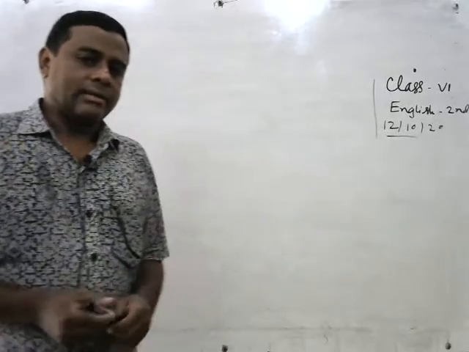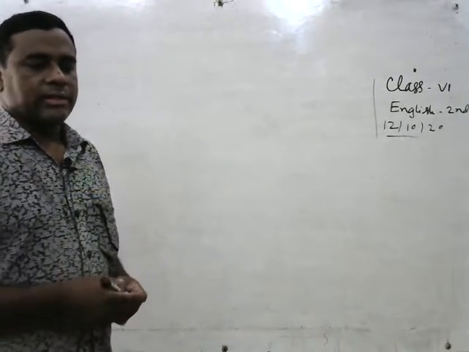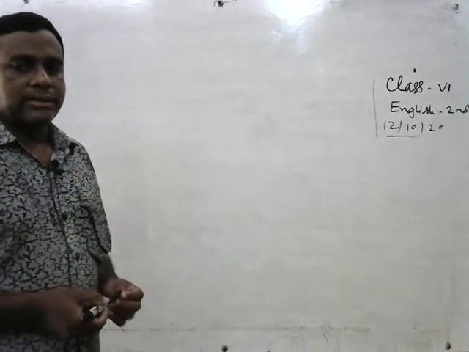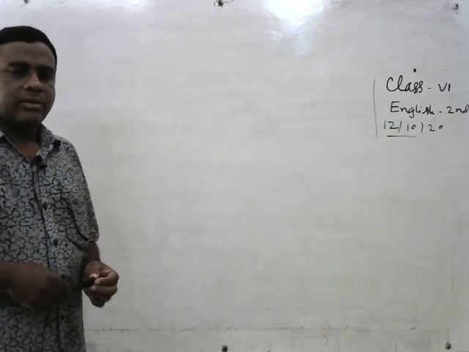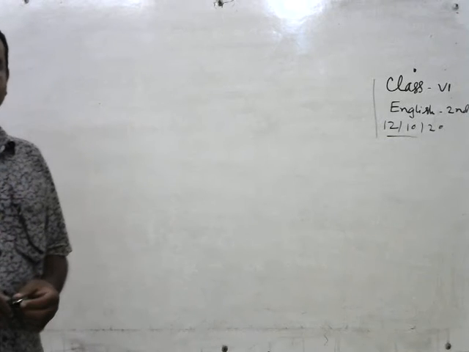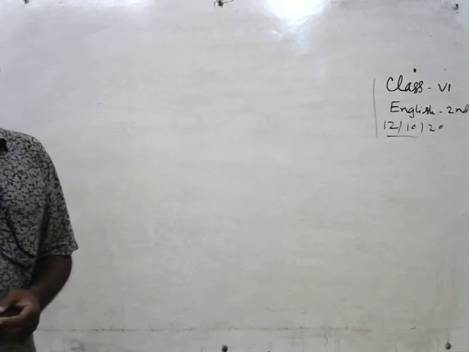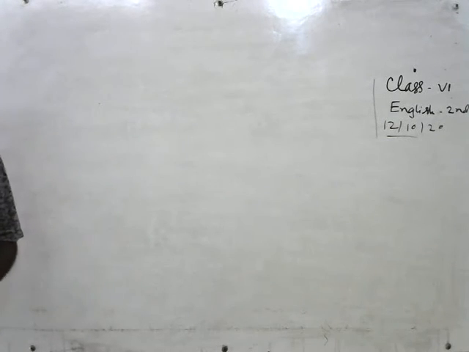Okay, my dear learners, today we will discuss voice. What is voice? Voice is the form of verb which shows whether the subject does the work or something has been done to it.